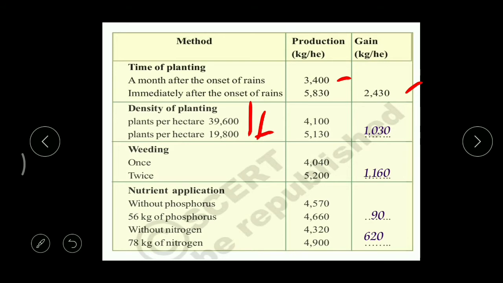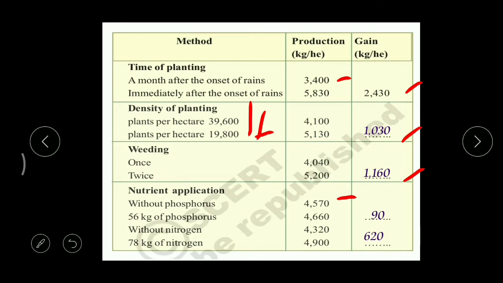So here what is the difference? 1,030. Then weeding. When weeding is done once, we got 4,040, and with 2 times we got 5,200. The difference is 1,160. Then without phosphorus and with 56 kgs of phosphorus, the difference is 90 kgs.